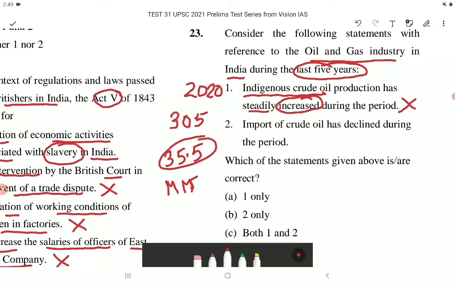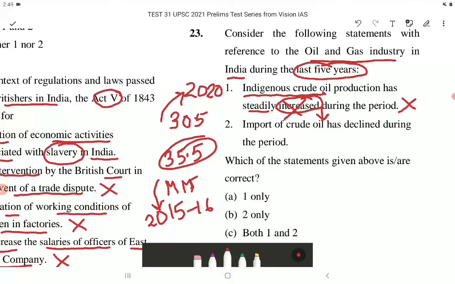So there has been a reduction in the indigenous crude oil production and not an increase.